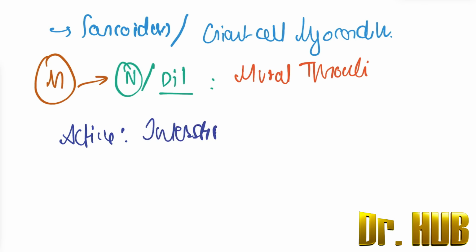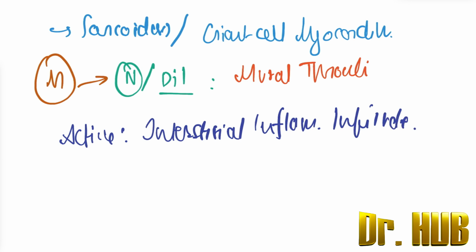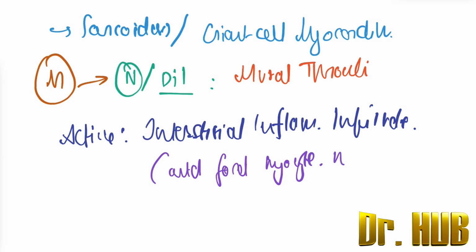This is associated with focal myocyte necrosis.